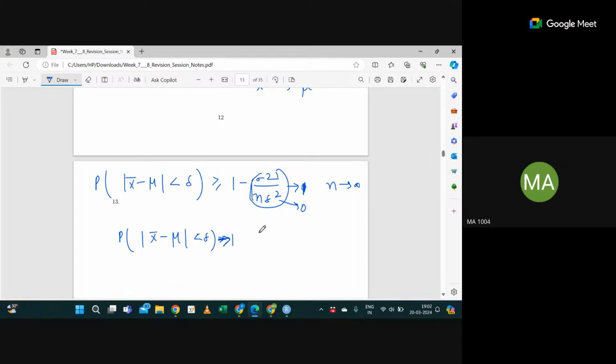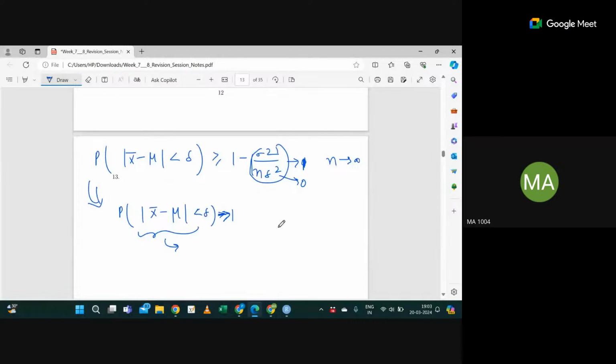Are you getting what I'm trying to say here? Is this step clear? So this means what? What can you interpret from here, anyone? It's the same thing you interpreted previously. The sample mean and the population mean will be the same. Yeah, they are very close to each other, basically.